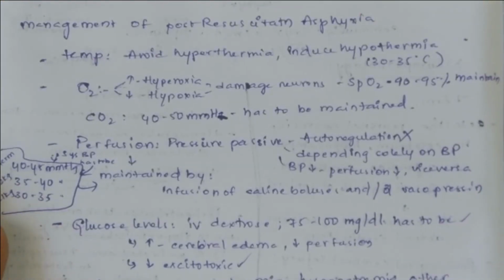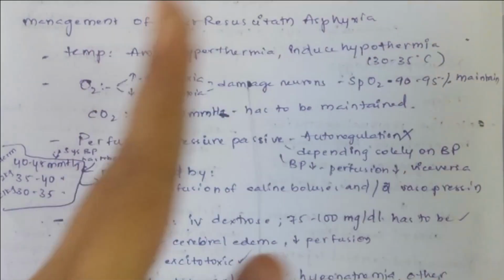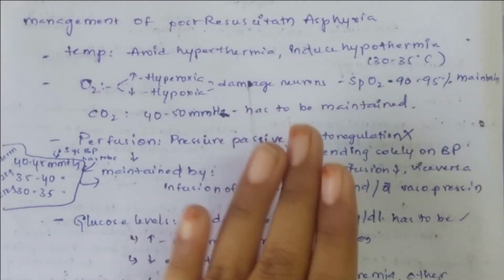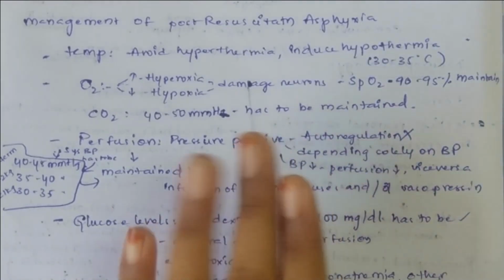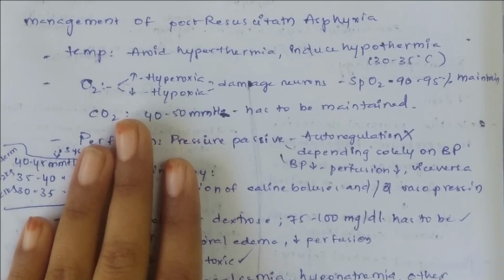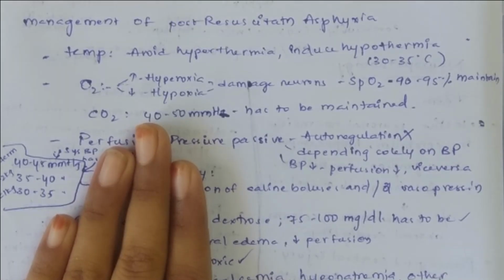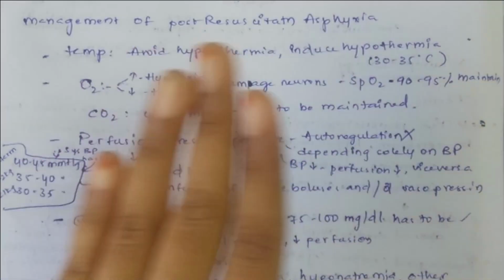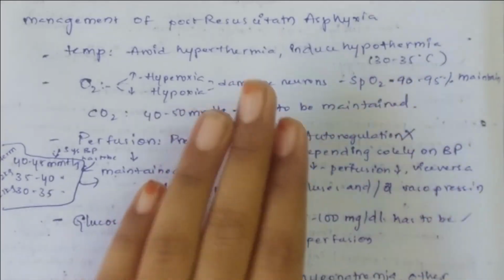Now coming to management. Generally, if there is asphyxia, you do resuscitation. The main difference between resuscitation in neonate and resuscitation in adults is that in adults, we are mainly concerned with cardiac function. You have to improve cardiac function first rather than respiratory function. In neonates, we have to focus mainly on respiratory function. After that, you have to focus on cardiac function. So, respiratory function comes first in perinatal asphyxia, and in adults, you have to focus on the cardiovascular system.